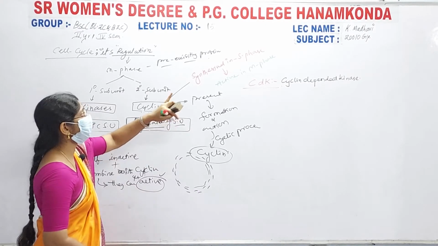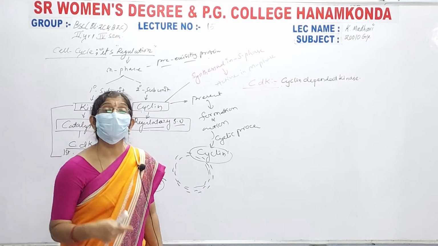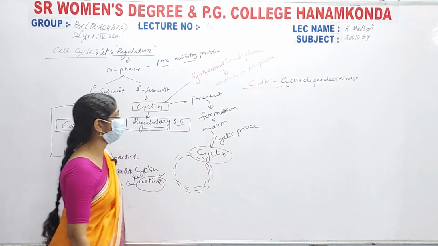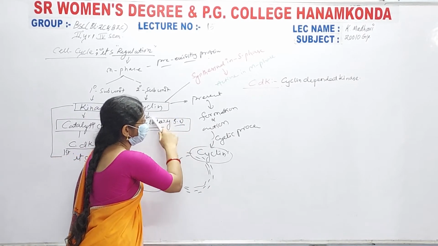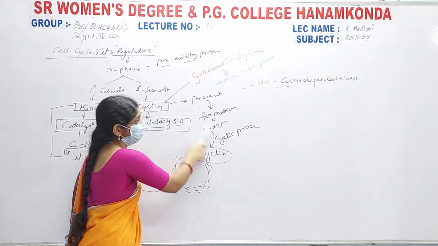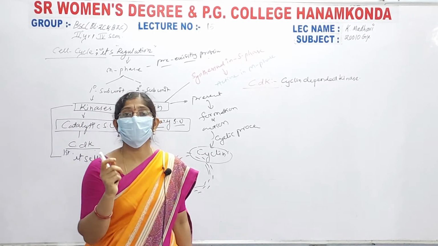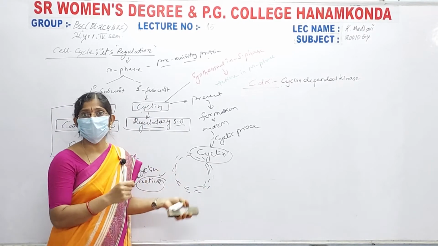These are synthesized in S phase, but they become active when they reach the M phase. These show their formation and their action in a cyclic process. That is why they are known as cyclin. Cyclin. Okay ma? Kinases, cyclins, CDK.